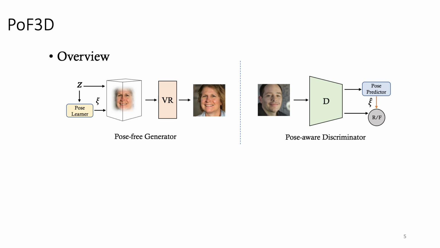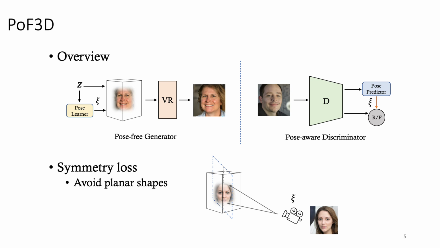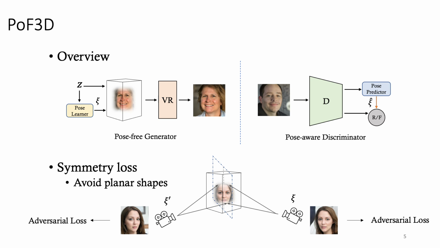However, training with only these losses can result in planar shapes. Therefore, we introduce the symmetry loss to avoid this issue. For each inferred pose, we find the symmetry pose for it regarding the predefined plane. And we also calculate adversarial loss on the image rendered from the symmetry pose.